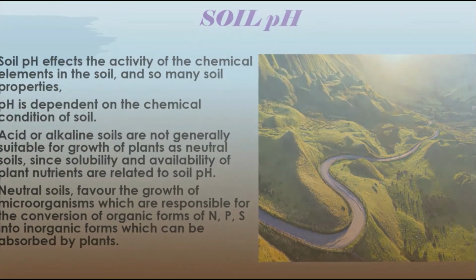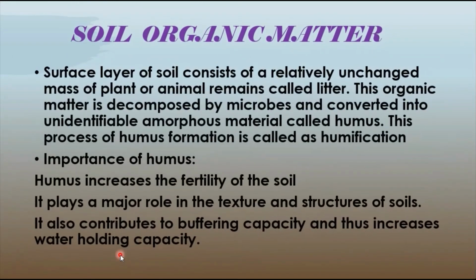Then moving to the soil organic matter. So the surface layer of soil consists of a relatively unchanged mass of plant or animal matter that is going to be called litter. This organic matter is going to be decomposed by several activities of microorganisms, and converted into an unidentifiable amorphous material called humus, and this process is called humification. And this humus is very important for the fertility of the soil, and it plays a major role in the soil texture and the structure of the soil.